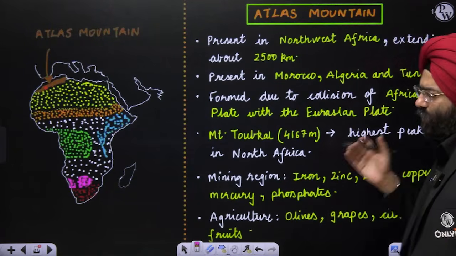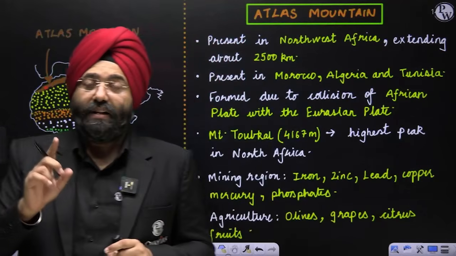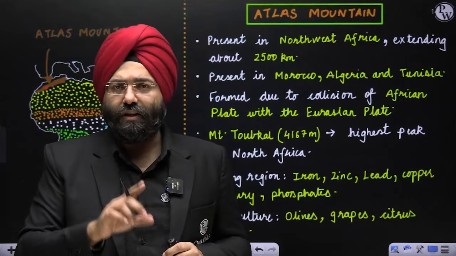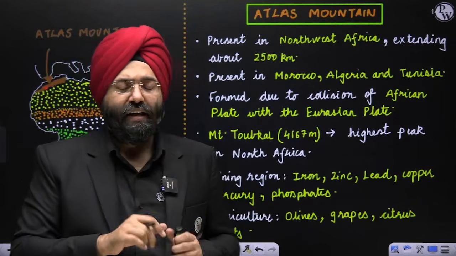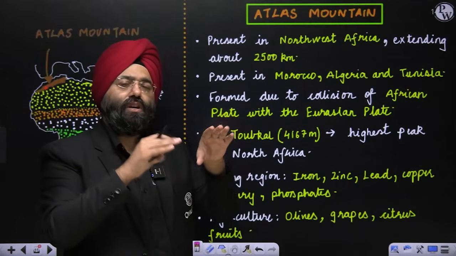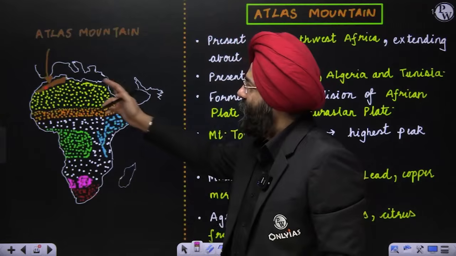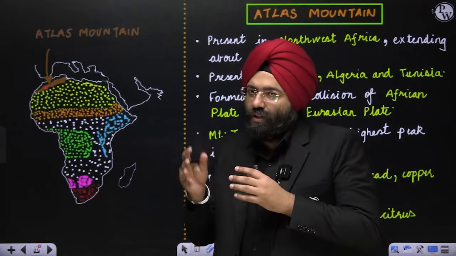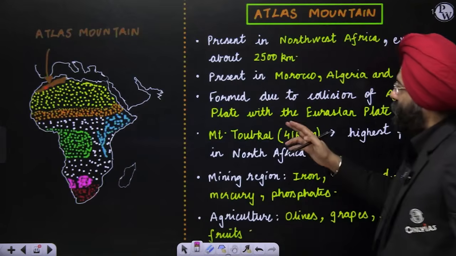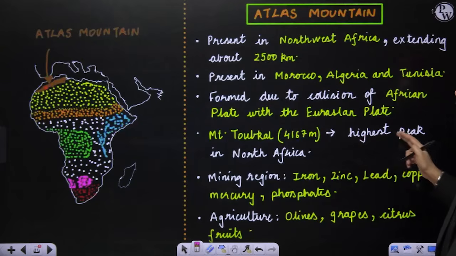Now, how it was formed, we have already done the plate tectonics movement in the geography series that is going on. So, please remember that very well. Along with the mapping series you are doing, please go to the geography series also. That is physical geography. That is very, very important. We had studied there also that the collision of the African plate with the Eurasian plate led to the creation of these fold mountains, which are known as the Atlas Mountains. So, you have got to know about the physical dimension also, which was taught to you in the plate tectonics chapter. Now the thing is, Mount Toubkal, 4167 meters, is the highest peak in North Africa.